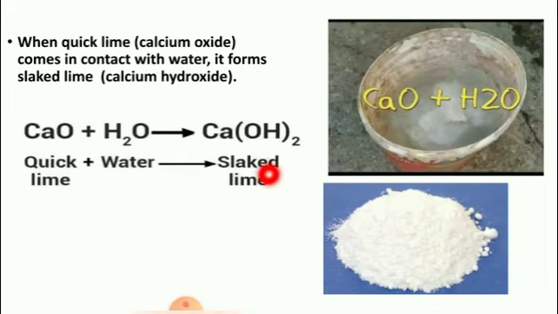When quicklime, that is calcium oxide, comes in contact with water, that is physical contact, it forms slaked lime, that is calcium hydroxide, due to the chemical reaction. Calcium oxide combined with water, that is physical contact, forms slaked lime, calcium hydroxide, due to the chemical reaction. Clear, children? These are chemical reactions based on physical contact.